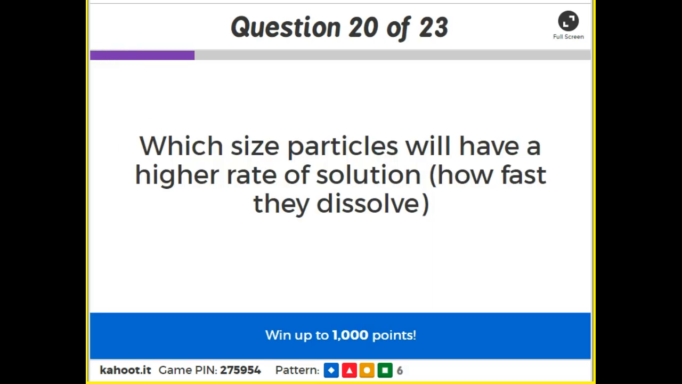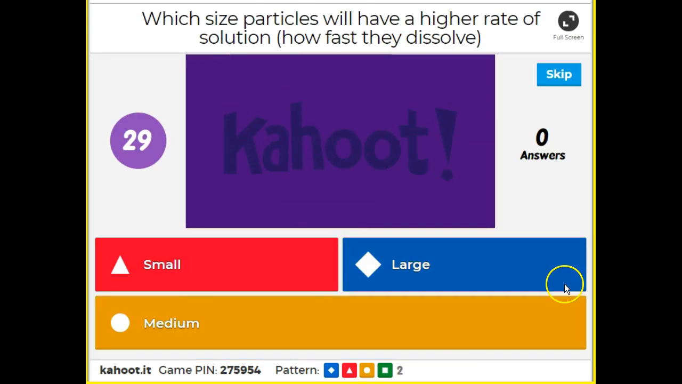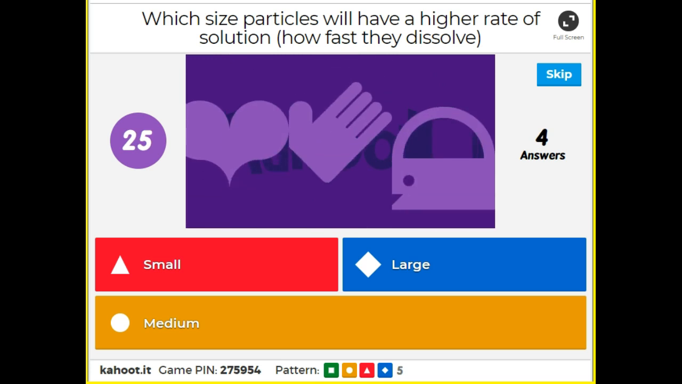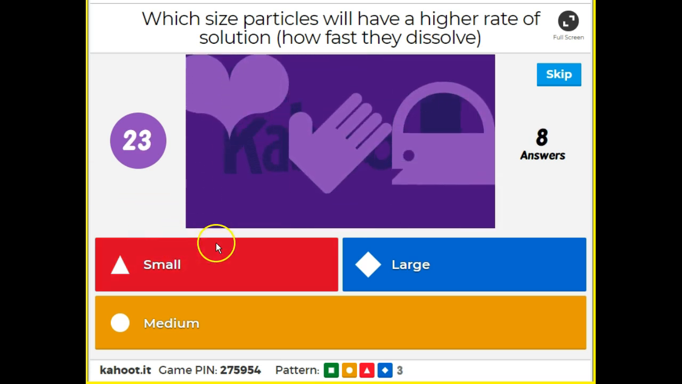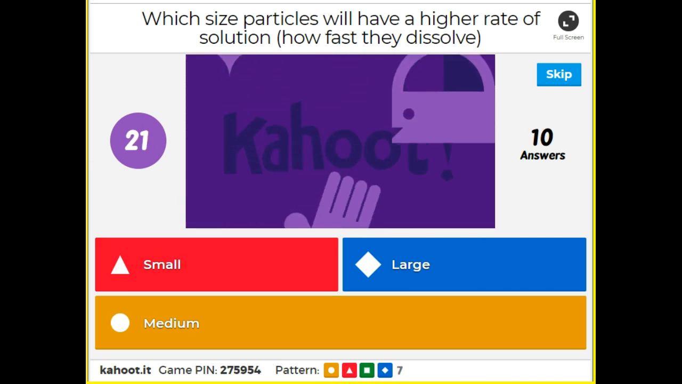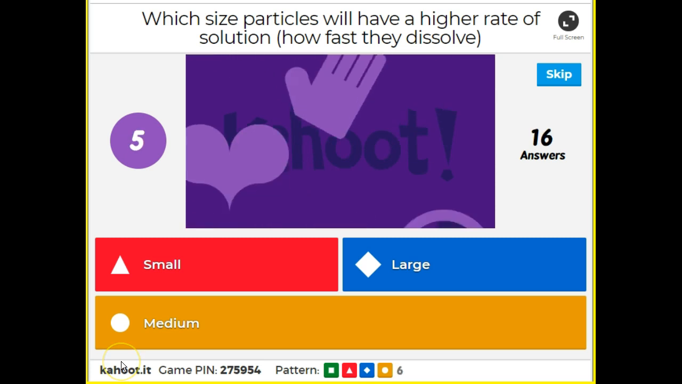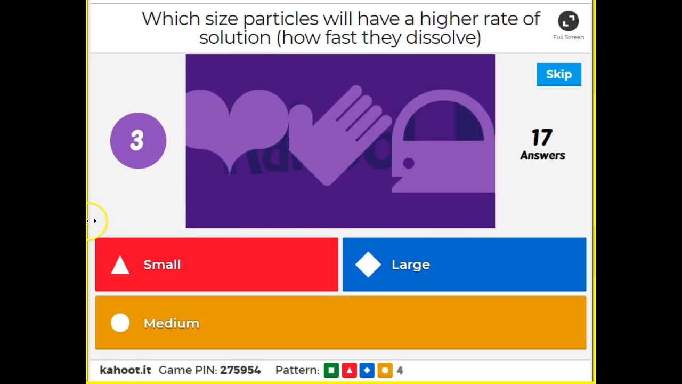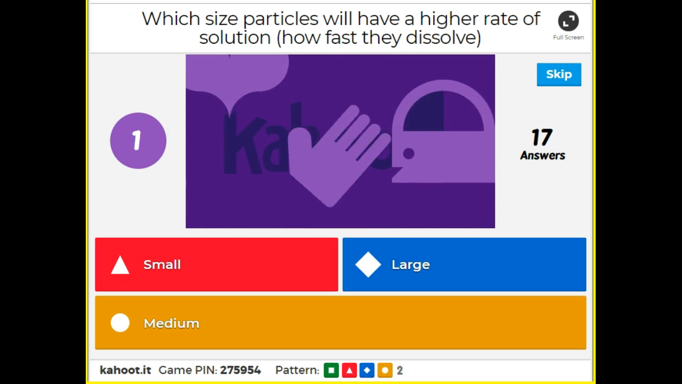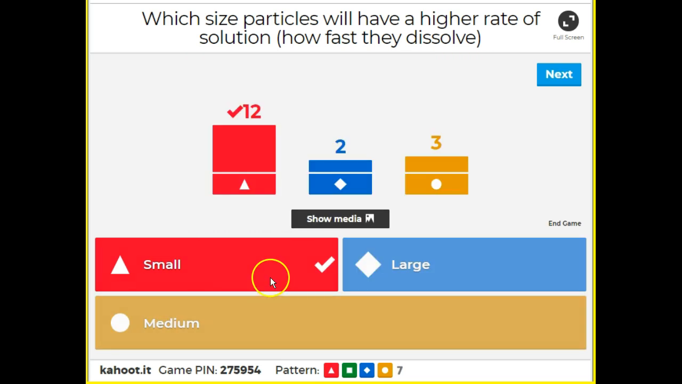Which size particles will have a higher rate of solution, or how fast they dissolve? Small, large, or medium? Which size particles have a higher rate of solution, which means how fast they dissolve? So dissolve faster. Small, large, or medium? Awesome. Sophia, Zoe, Haley, that's not an option. Small, medium, or large? 3 seconds. Yes, the small ones, exactly. The smaller particles will dissolve faster.